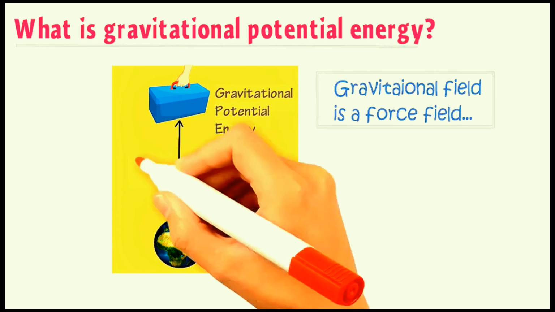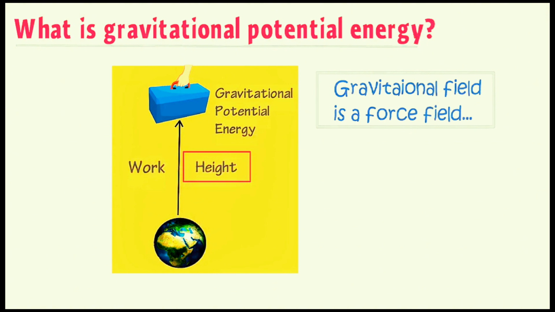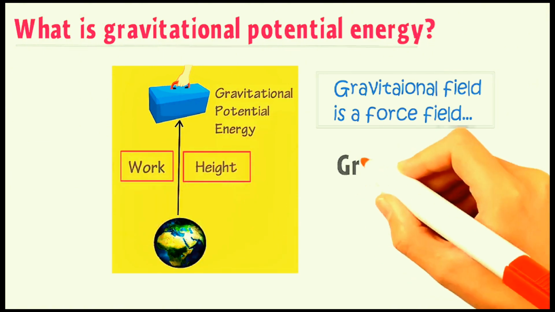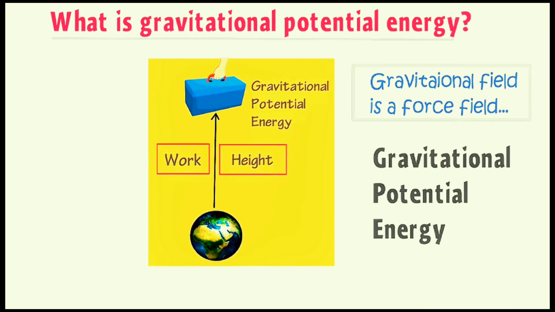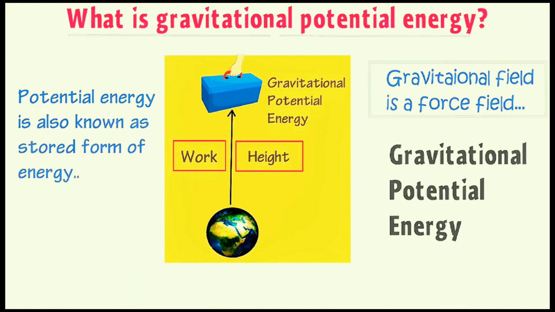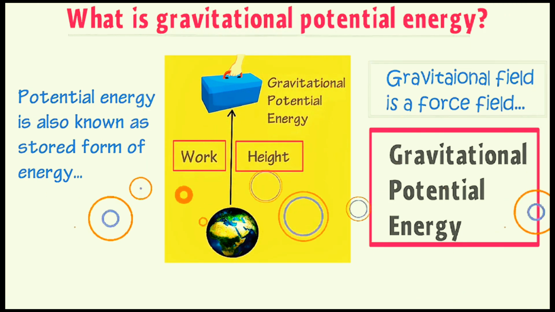When you do some sort of work on a body and change the height of the body, then this work against gravity is stored in the body as gravitational potential energy. That's why I told you that potential energy is also known as a stored form of energy. Thus remember that gravitational potential energy only exists when an object is at a particular height above the Earth's surface.